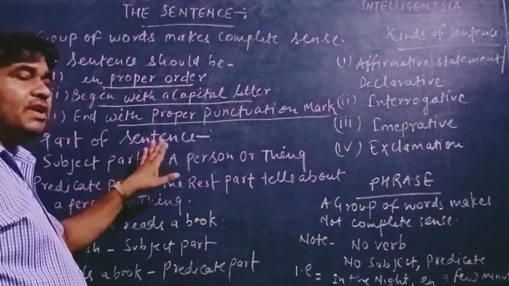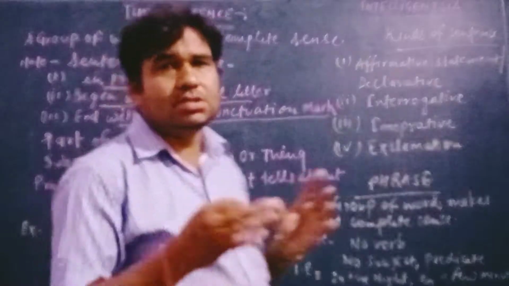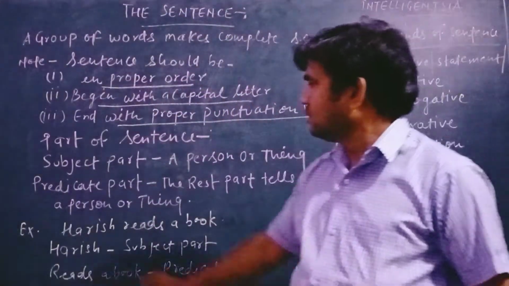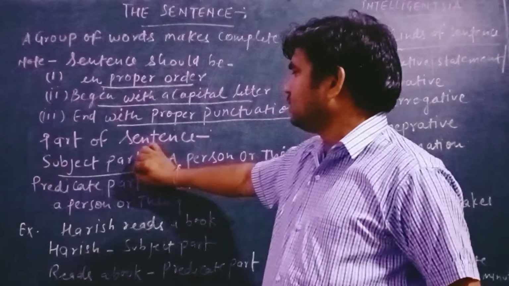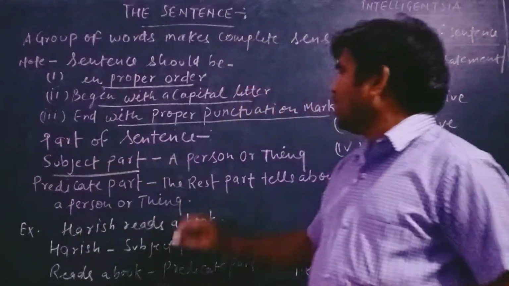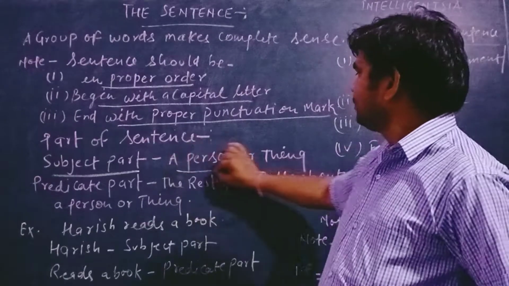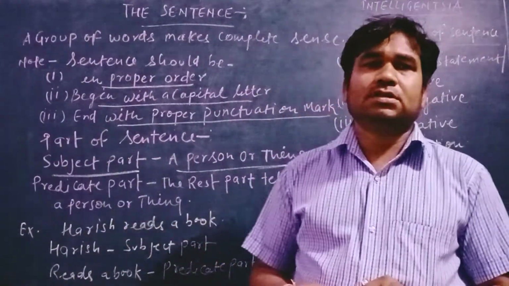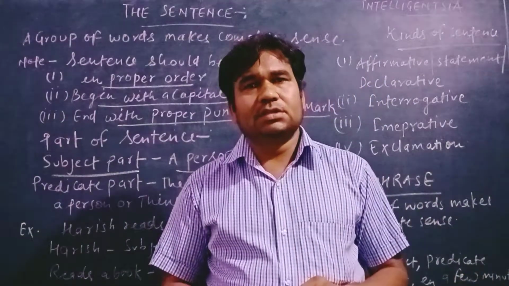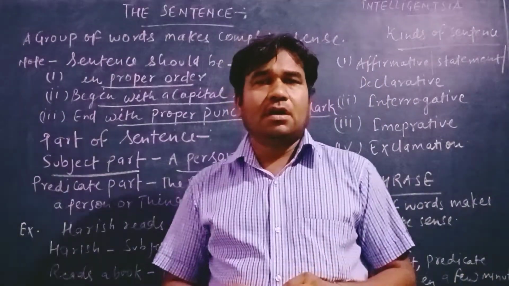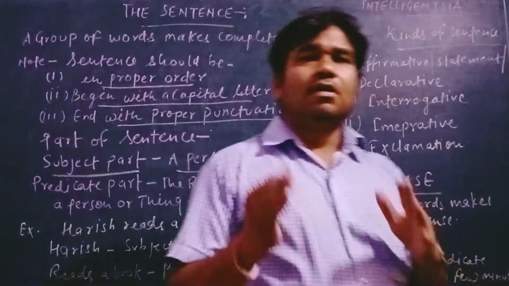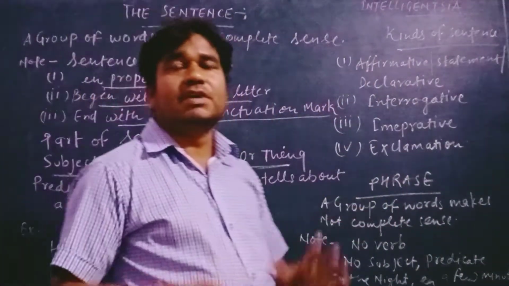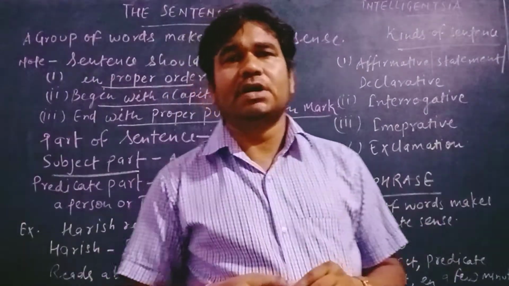Here are the parts of a sentence. A sentence has two parts, you know. First is the subject part and second is the predicate part. The subject part is a person or thing about which we are speaking. And the rest of the sentence, which tells about the person or thing, is called the predicate part.